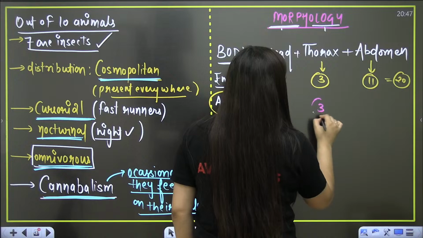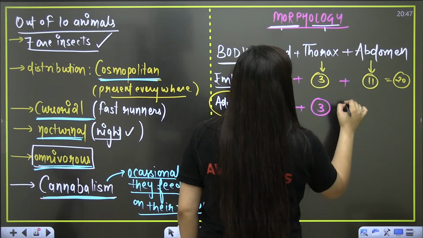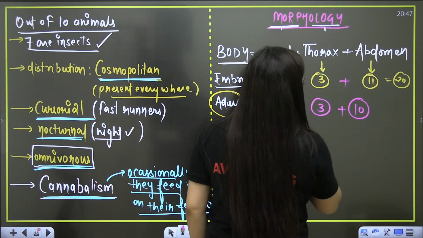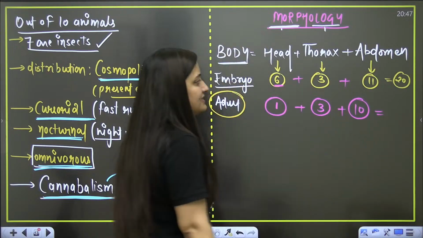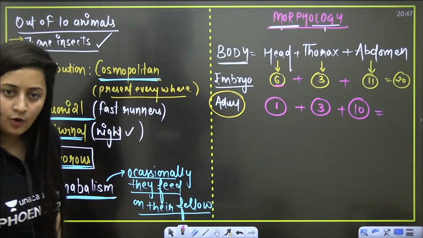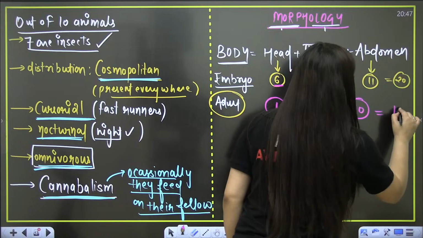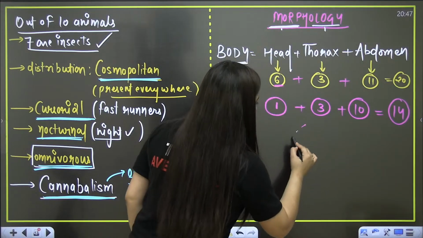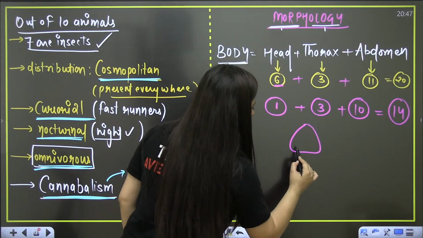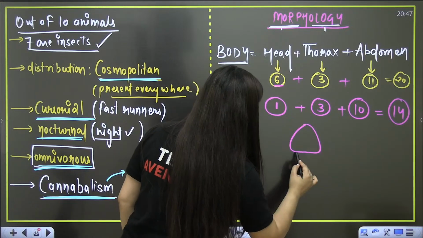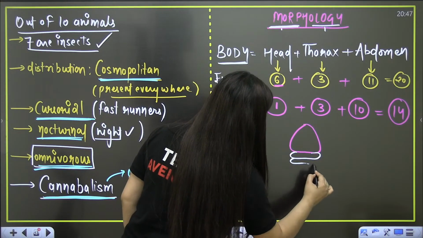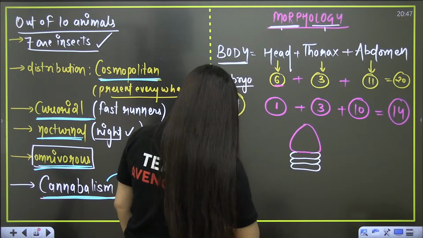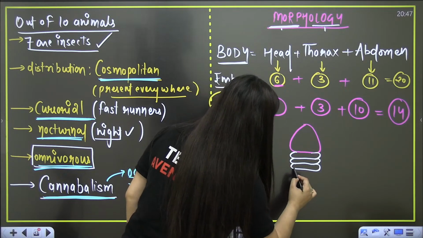So thorax, again 3 segments only, and in the case of abdomen 10 segments are there. So total how many segments are there? 14 segments. So there will be the head, then the thorax will have 3 segments. You can see Mr. Cockroach, the abdomen will have 10 segments.